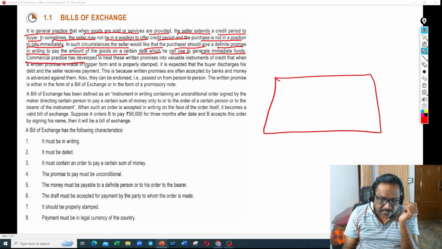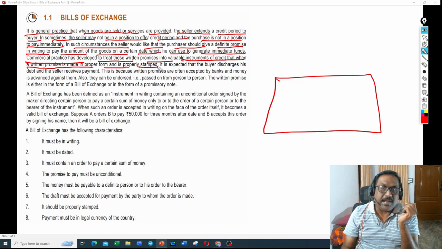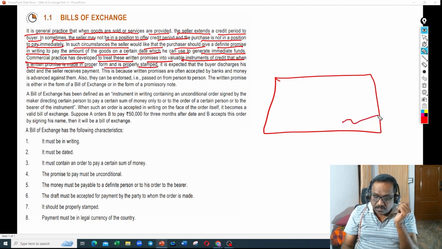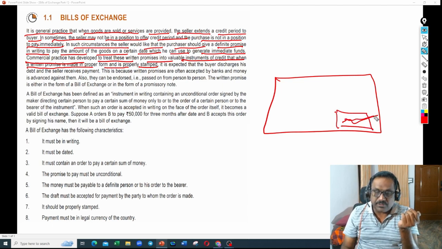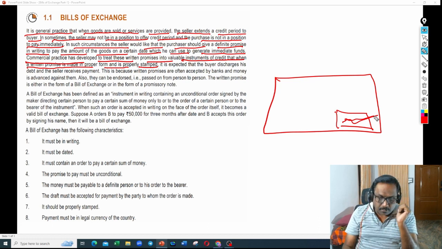Commercial practice has developed to treat these written promises as valuable instruments of credit, when a written promise is made in proper form and is properly stamped. It is not only the signature. You have to put your stamp, your organization or business unit stamp, everything, and you need to sign it. So then it will become a proper document.